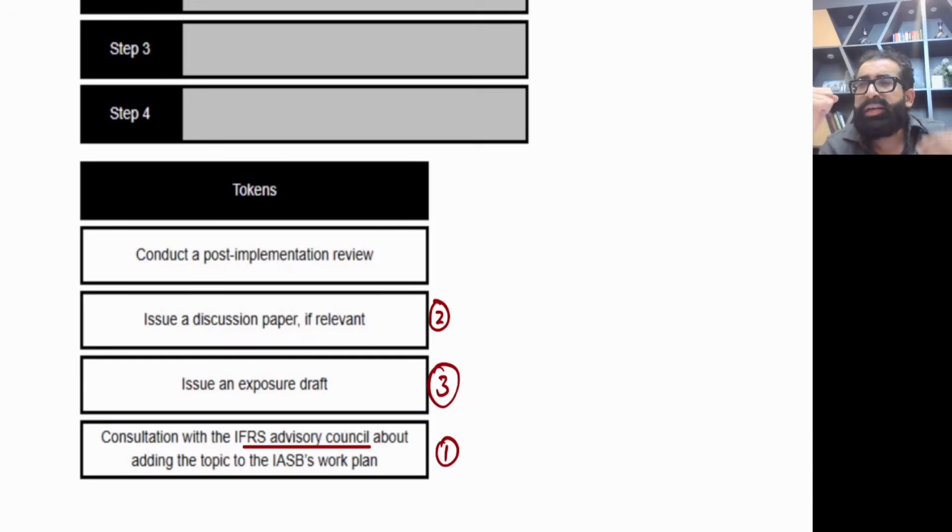Okay, and finally when they issue the exposure draft, they get more feedback with respect to time. So sometimes they conduct a post implementation review. See, the standard has been implemented, the standard has been launched, and now they are reviewing it. So this is the fourth step. Okay, so this is the order. I would recommend that for these areas, the best thing is reading. The best thing is reading. You must read.